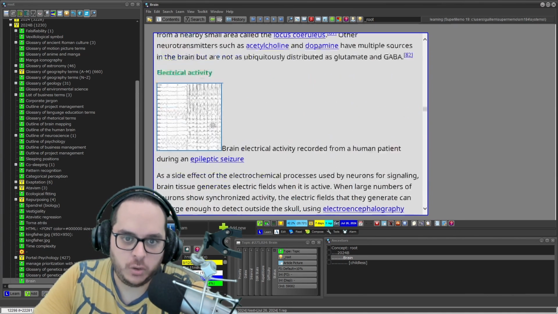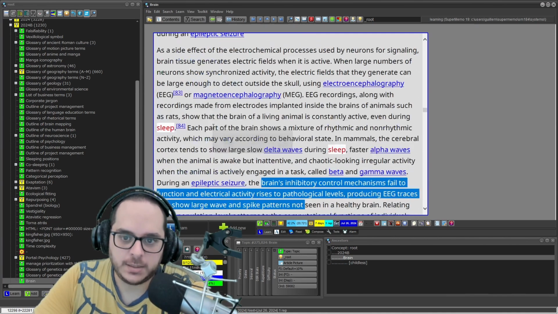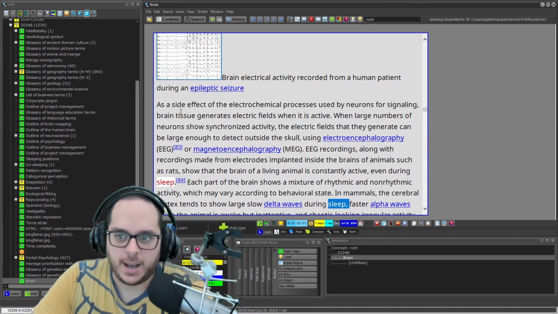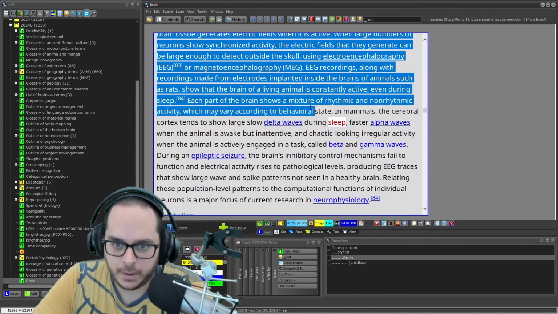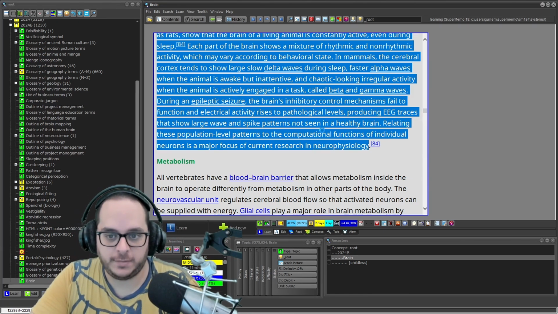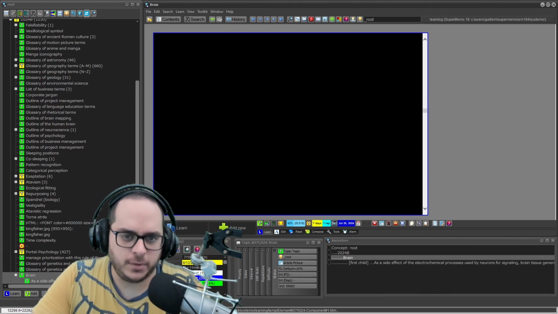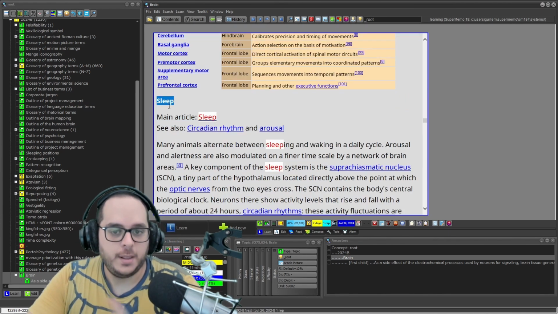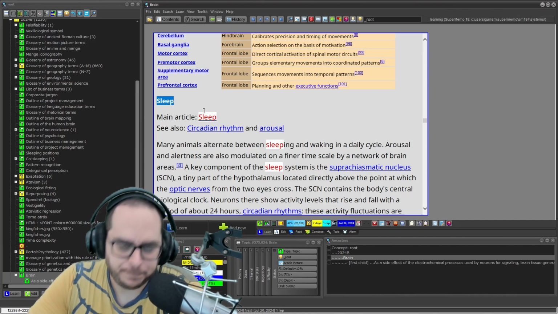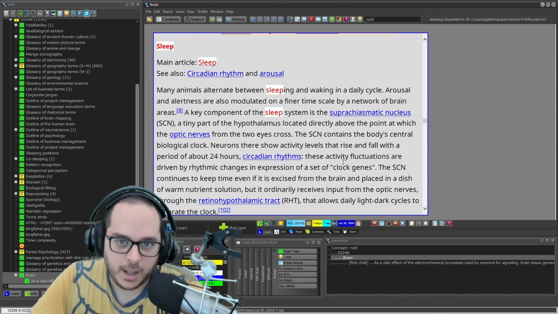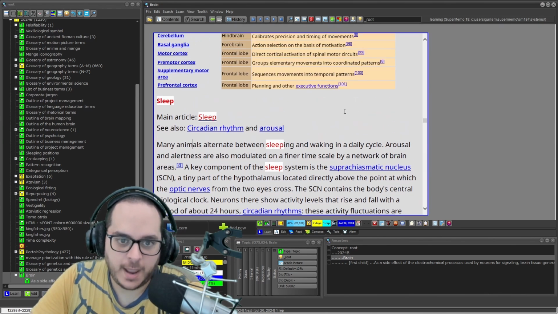If that's the case, what you want to do is skim this. So at least here this is mentioned. Let me see, what is this? A side effect of this, or at least I will do an extract of this. Hey, I haven't read this fully, but I know there's something in here. And I continue, F3. Hey, that's a good example. That means that I have a description here about sleep related to the brain, but I have the main article.